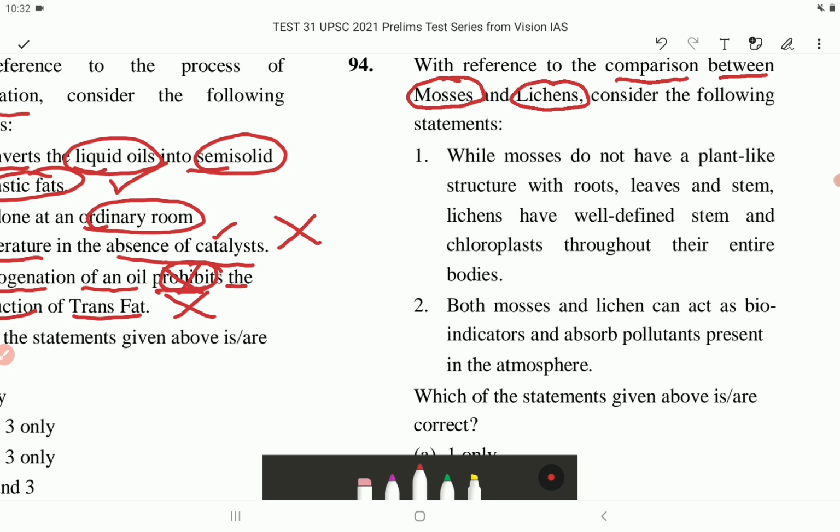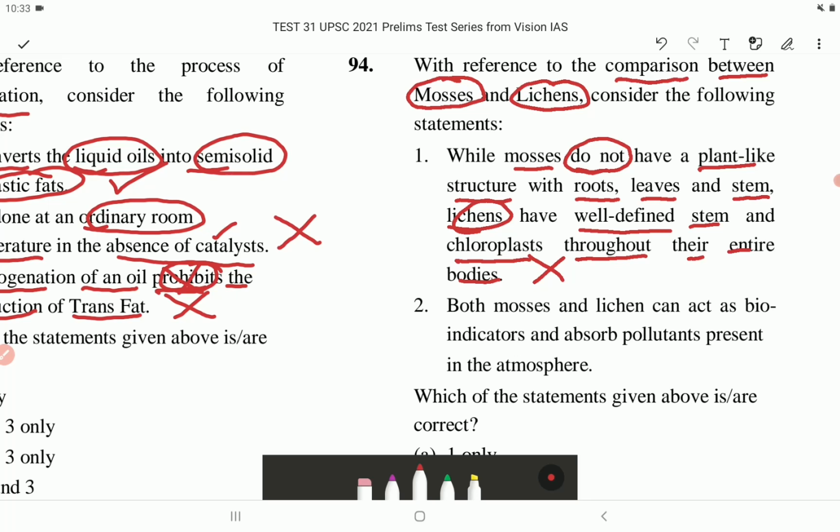Statement 1. While mosses do not have a plant-like structure with roots, leaves and stem, lichens have well-defined stem and chloroplast throughout their entire bodies. This is incorrect. Mosses are very primitive, and mosses still have plant-like structures that look like and function like leaves, stems and roots.